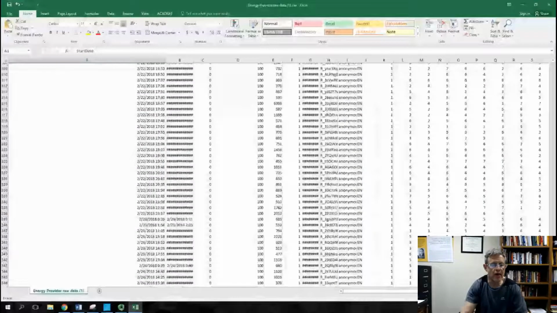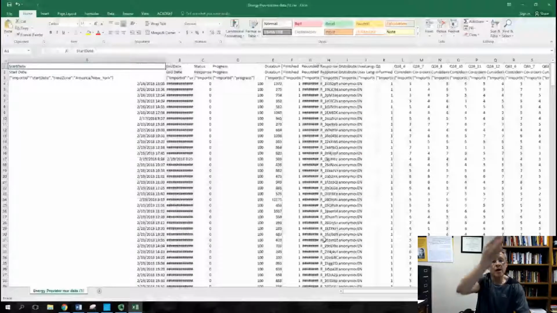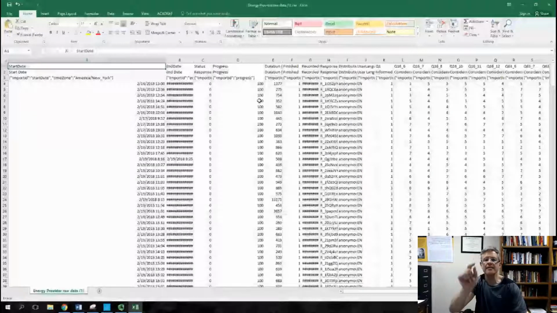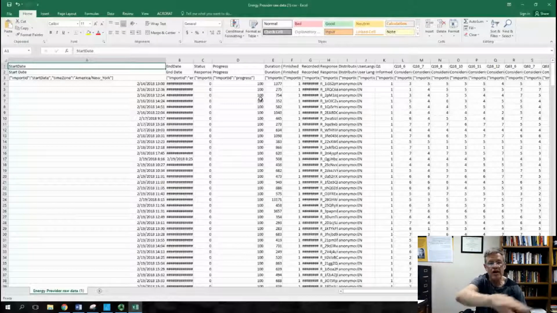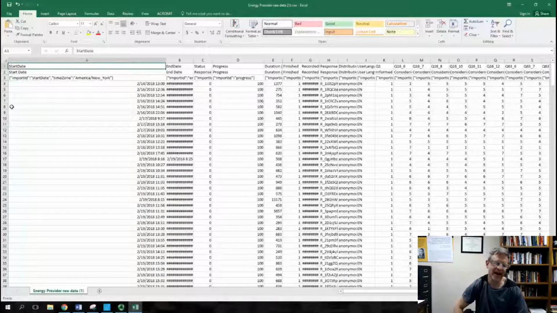So again, there's 353 surveys going this way, okay? Up and down vertically, each column is one item in the survey. It's one thing they answered, one statement they responded to, okay? These are variables, things we measured. These are cases, the people who answered, okay? Got it? All right, great, okay.